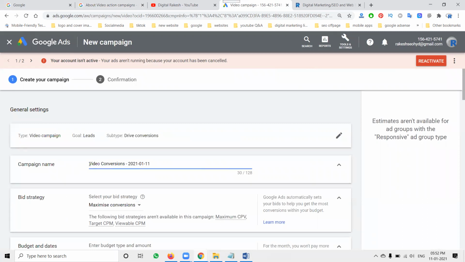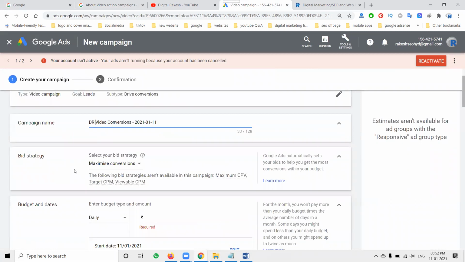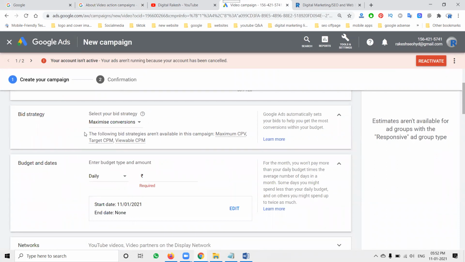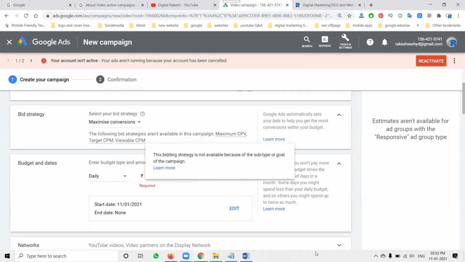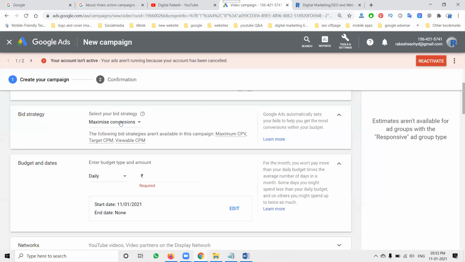First, the campaign name, I can write my campaign name here. The campaign bid strategy depends on two options: maximize conversions and target CPA. I'm not giving an action. I'm looking for leads, and leads are nothing but conversions. The conversion bidding strategy is the valuable way here, because for this goal campaign they're not showing CPV and CPM, everything else. They will only be useful for conversions, to generate maximum leads. After creating the ad, I will show how it is shown to customers.